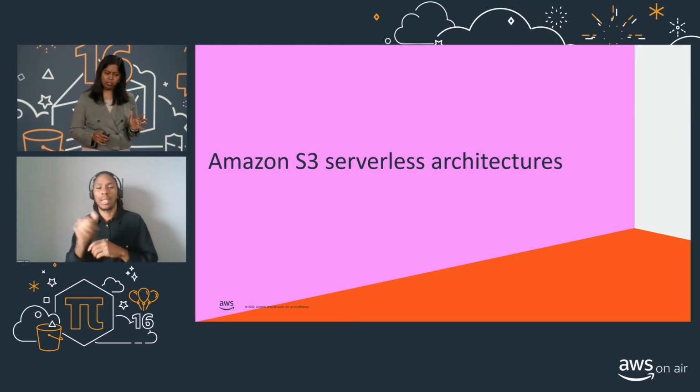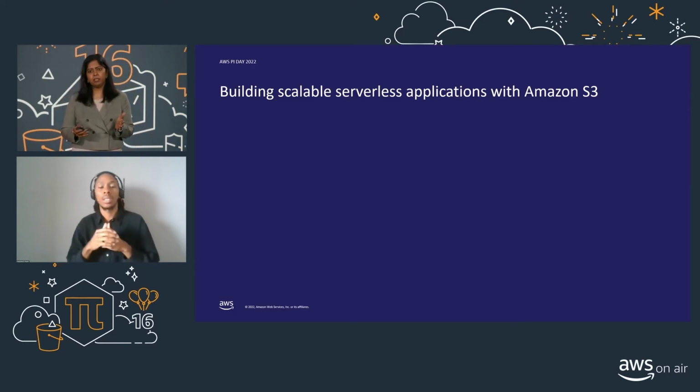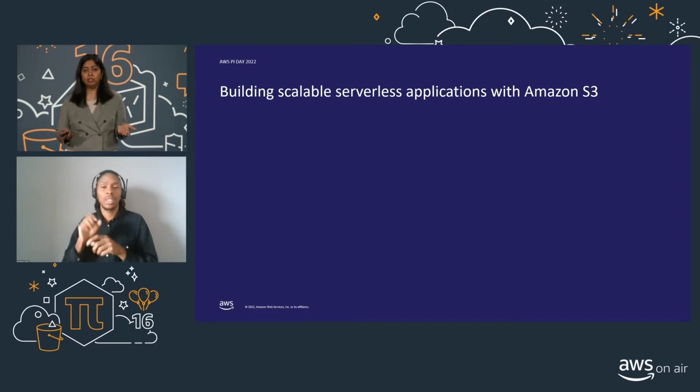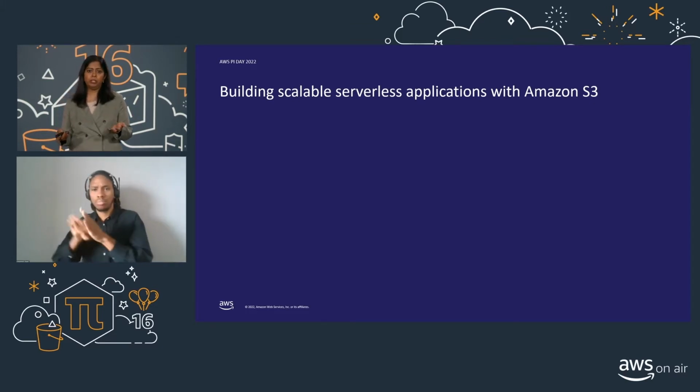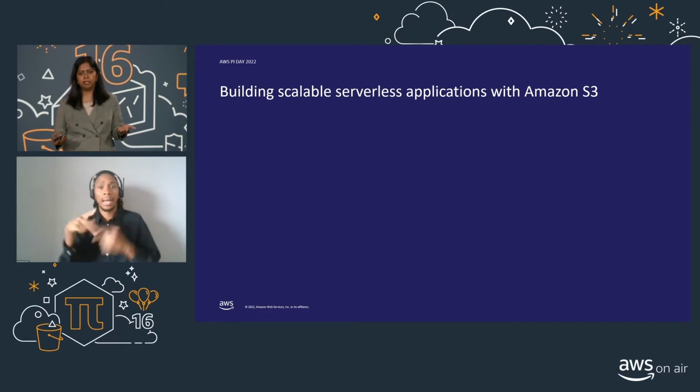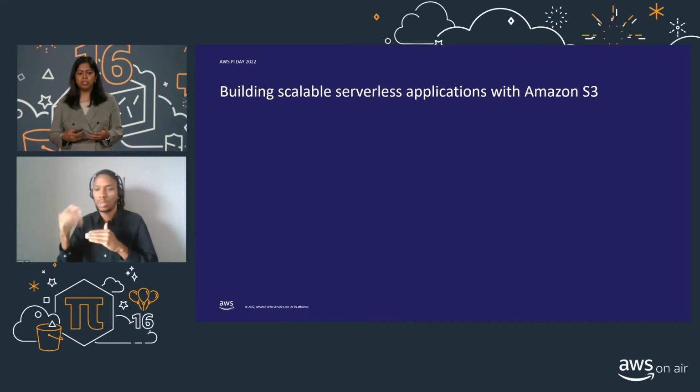So let's get started on Amazon S3 serverless architectures and what it entails. In traditional software, we brought the data layer to the compute layer. And this was inherently problematic because we have seen that the data layer grew exponentially. And as the data layer grew, the developers had to make sure that the compute layer is scaled in multiple fleets, especially when you hit peak workload times. But what happens when the peak subsided? You end up with all this over-provisioned capacity in the compute layer. So these all created an operational overhead for our developers.